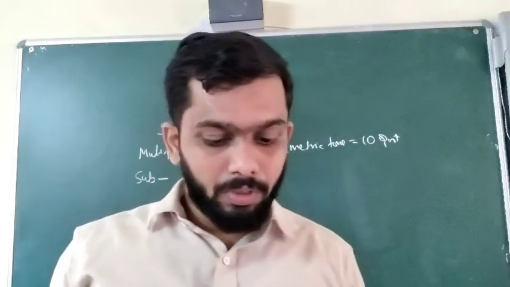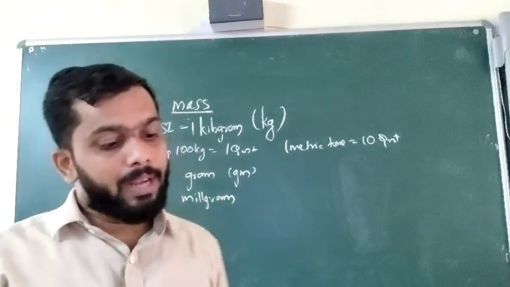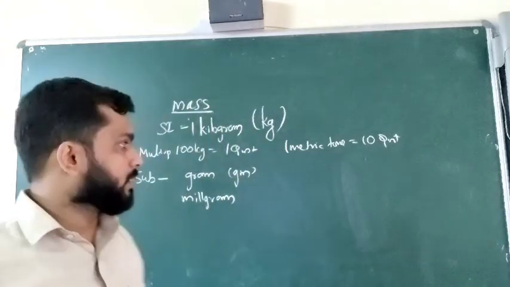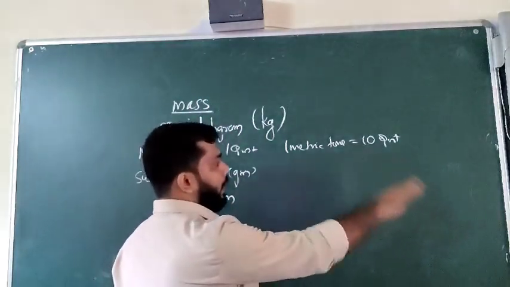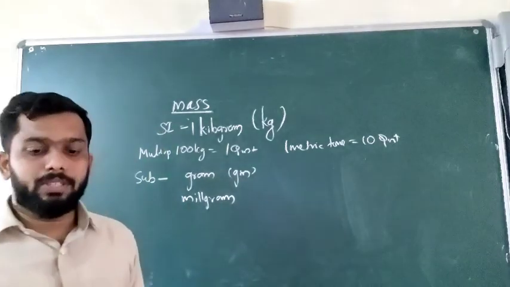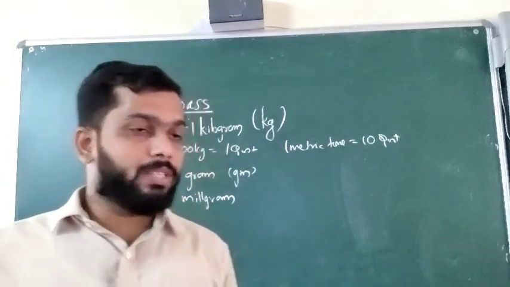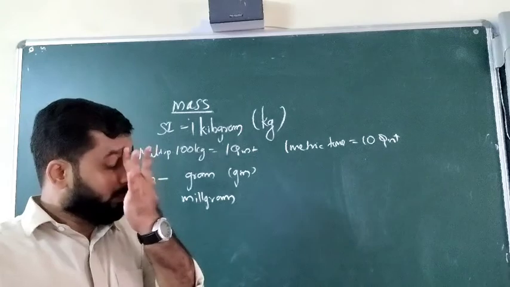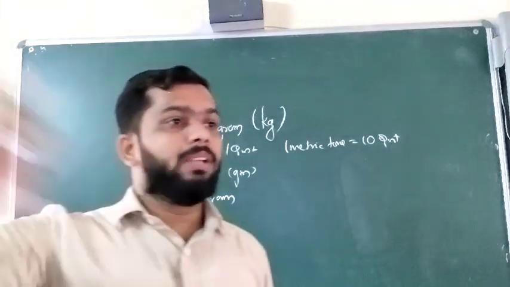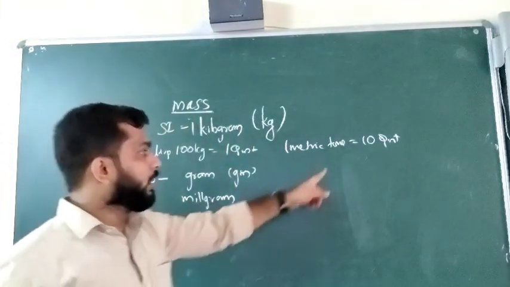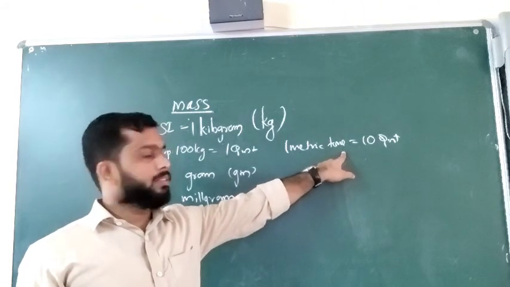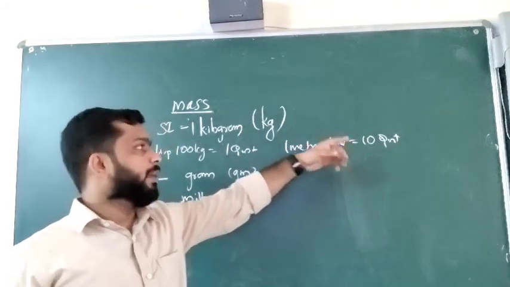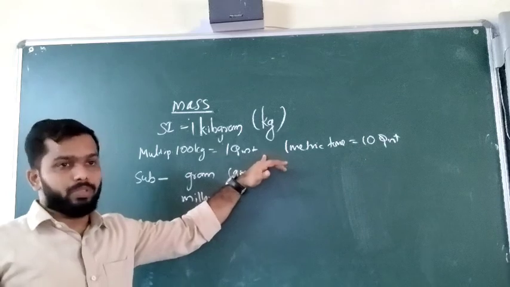Next, heavy masses are measured in quintals and metric tons. Normally this is when we are measuring heavy objects. Sometimes the farmers, after reaping the wheat and all, will measure in quintals. Sometimes they will go for quintals or sometimes for the metric ton also.